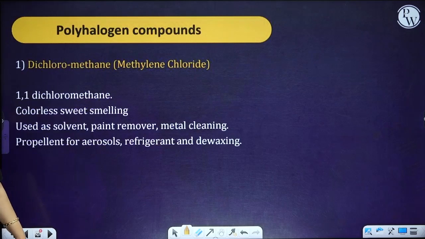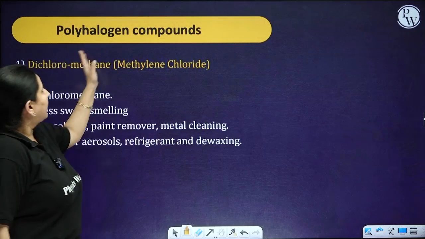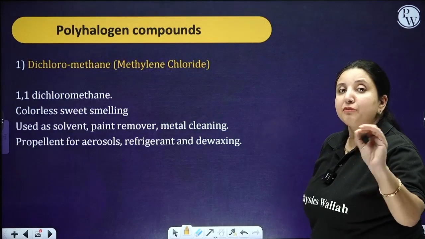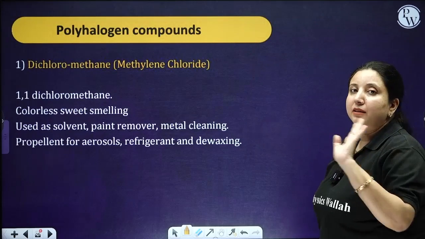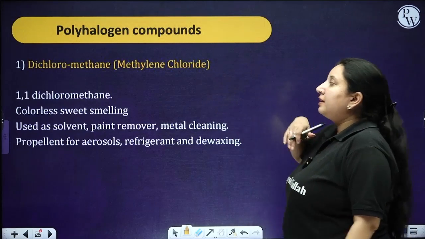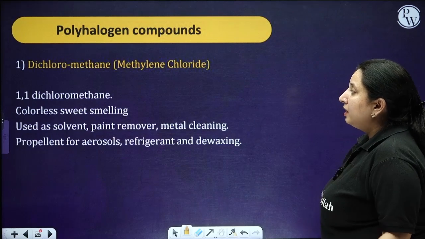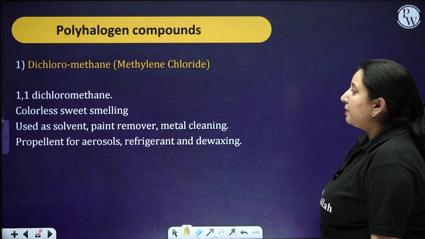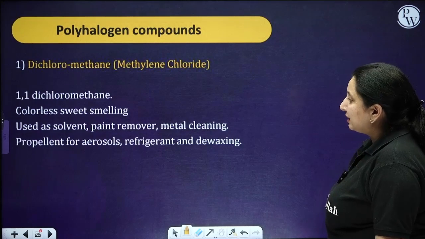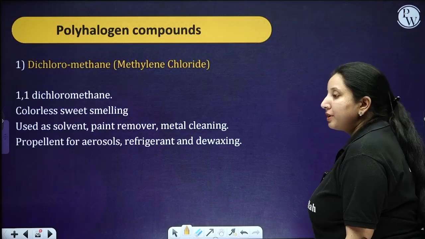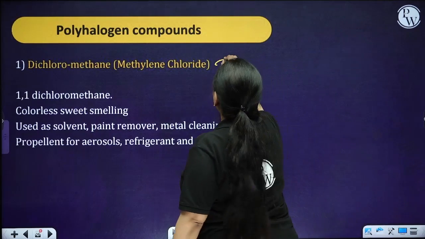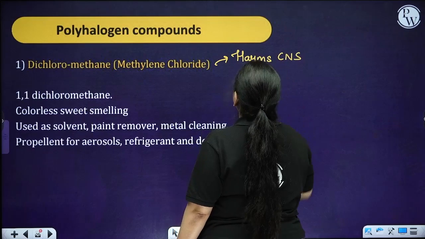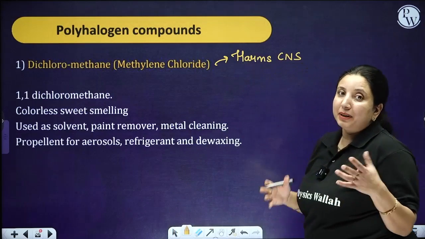Now the last part of this chapter comes, that is about the polyhalogen compounds. We have different polyhalogen compounds, but the most important from where we expect a question is chloroform and DDT. So first one is dichloromethane, that is methylene chloride. It is colorless, sweet smelling, used as solvent, paint remover, metal cleaning, propellant for aerosols, refrigerant and dewaxing. Basically it harms our CNS, and if anyone comes in its direct contact, then there will be what? There will be complete blindness also.